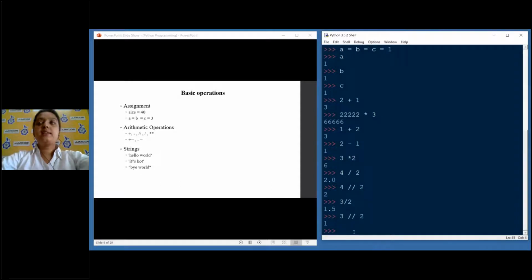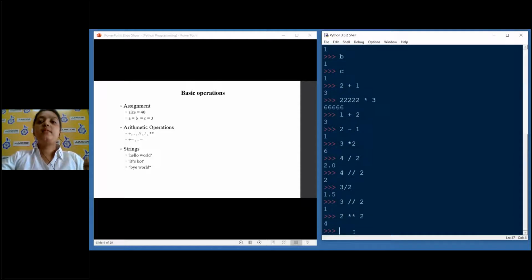Okay. Another thing is there is exponential. Exponential means to the power. So, for example, 2 to the power, okay, to use this to the power, we have double asterisk, that is this, 2.